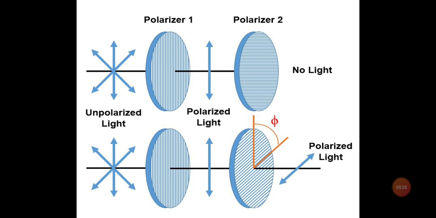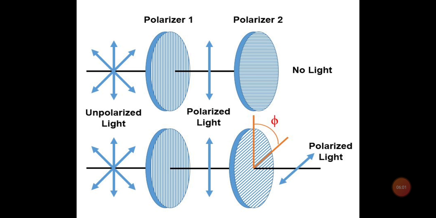Now if we incident this polarized light on polarizer 2, since you can see that the plane of polarizer 2 and this polarized light are perpendicular to each other, it will not pass through polarizer 2 and we will get no light here. But if we keep on rotating polarizer 2 such that the angle between the planes of polarizer 1 and polarizer 2 becomes less than 90 degrees, then slowly we will get the polarized light on the other side, but it will be of reduced intensity, obviously.